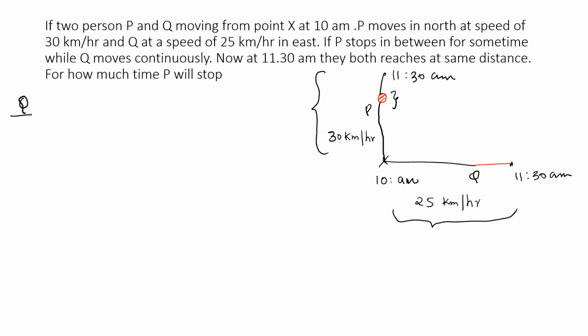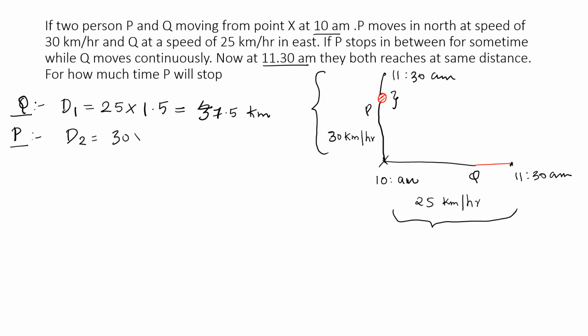First we'll see Q. The distance traveled by Q can be taken as d1, distance equals speed into time. Speed of Q is given as 25 km per hour and time is from 10 am to 11:30 am, that is 1.5 hours. Now d1 is 37.5 km. Now we'll find the distance covered by P in this 1.5 hours. d2 is speed 30 into 1.5 hours, which is equal to 45 kilometers.